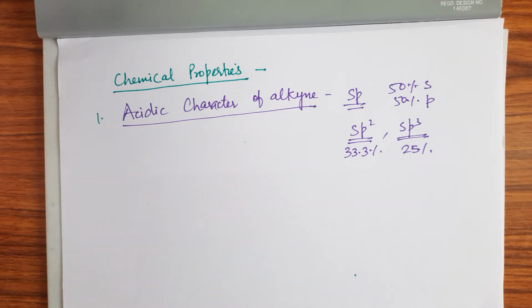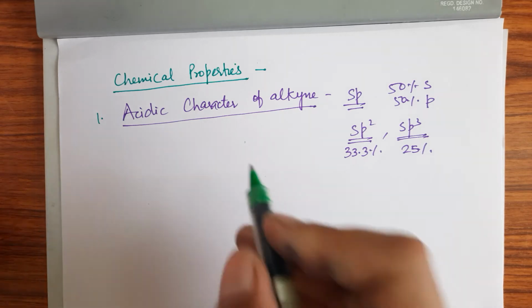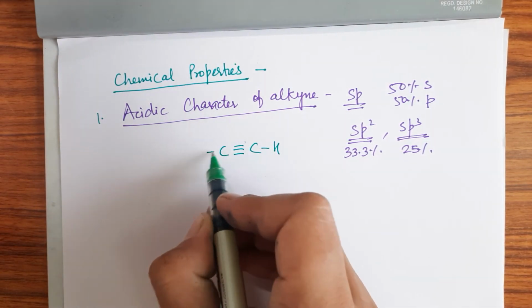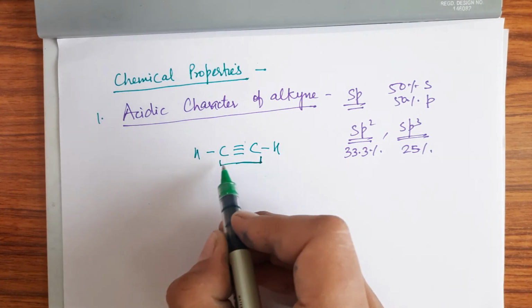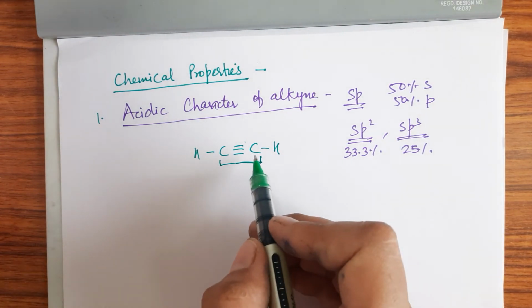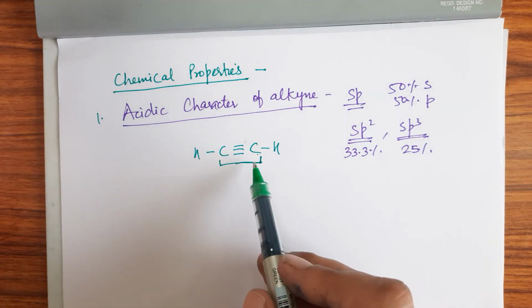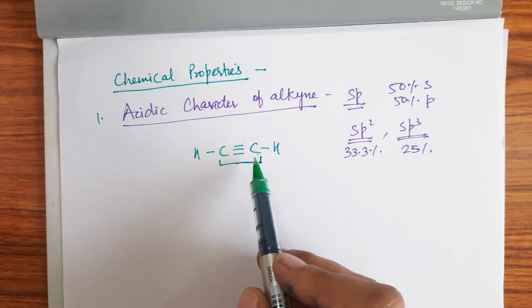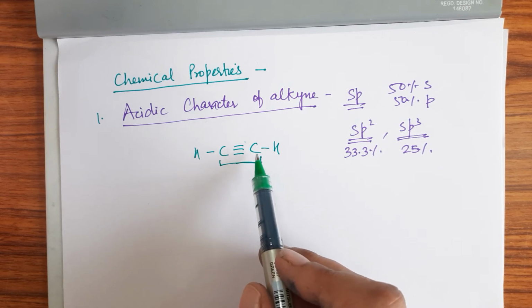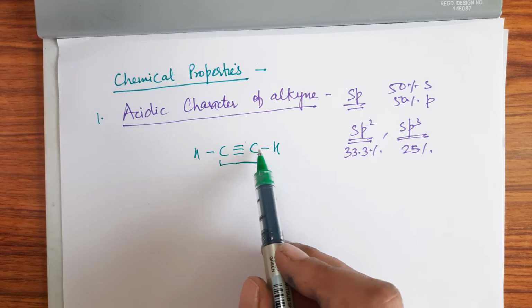Because of the higher electronegativity of these sp hybridized carbon atoms, they attract the shared electron pair of the carbon-hydrogen bond of ethine to a greater extent, right? So if we have this C-H bond, as I am telling you, this carbon is sp hybridized, it has more s character, so it has more electronegativity and more power to attract the shared electron pair of this bond towards itself.